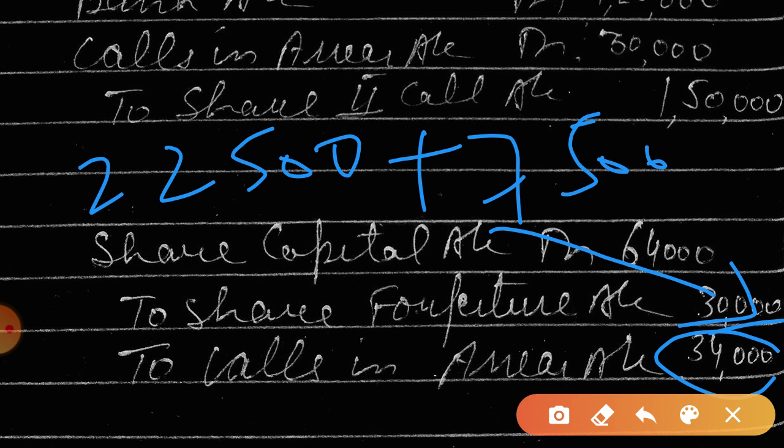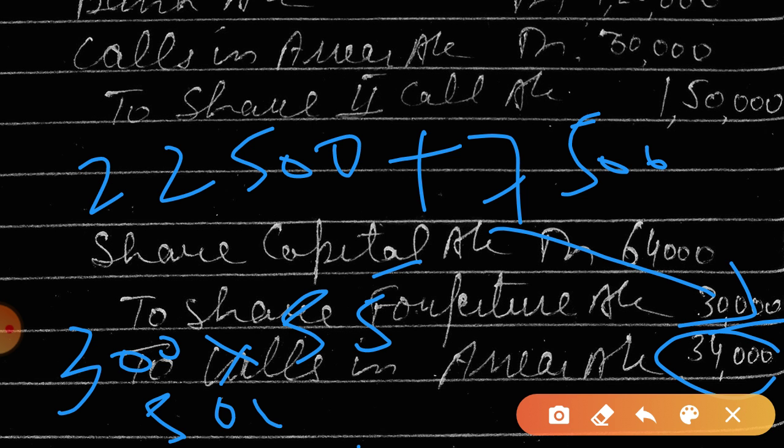Or the other way of calculating is 300 into 55, because if they have paid 25, that means they have not paid 55 rupees out of 80, and the 500 shareholders paid 45, that means they have not paid 35 rupees. So when you multiply and add this, you will get the amount of calls in arrear.